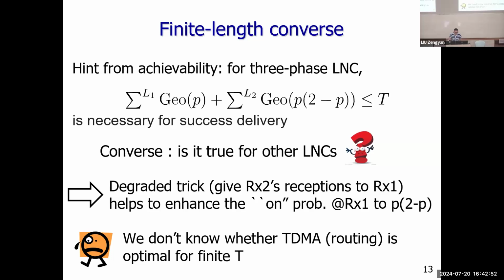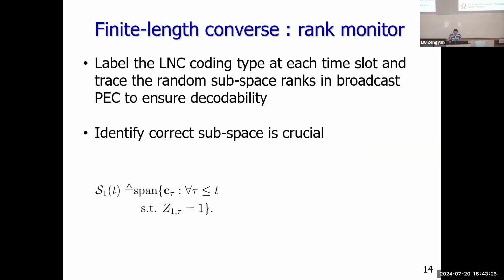And with this degraded trick, the next trick is that under this degraded broadcast channel, when the block length goes to infinity, we can prove that feedback doesn't help. So TDMA or routing is optimal. So this is the trick. But we don't know, for finite T, whether even for a degraded broadcast channel, TDMA is optimal. We don't even know that. So this is why the converse is so hard for this broadcast channel.